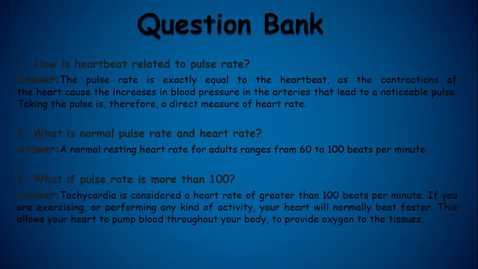Answer is, tachycardia is considered as a heart rate of greater than 100 beats per minute. If you are exercising or performing any kind of activity, the heart will normally beat faster. This allows your heart to pump blood throughout the body to provide oxygen to the tissues.